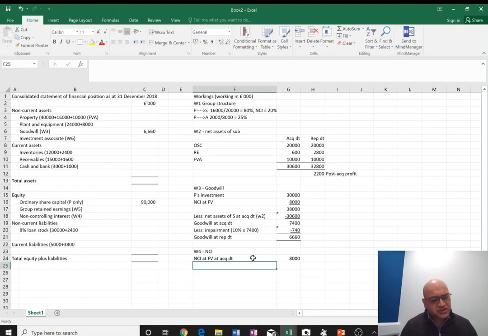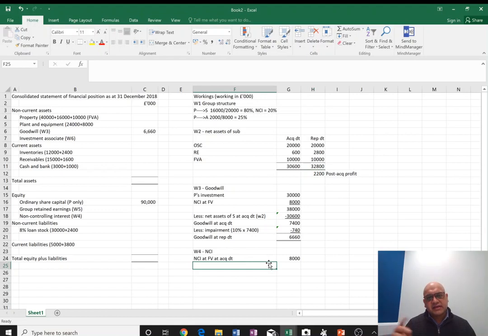Then the share will increase or decrease with the profit or loss of the subsidiary. Okay, so if the subsidiary has made a profit, the share will go up. If it has made a loss, it will go down.